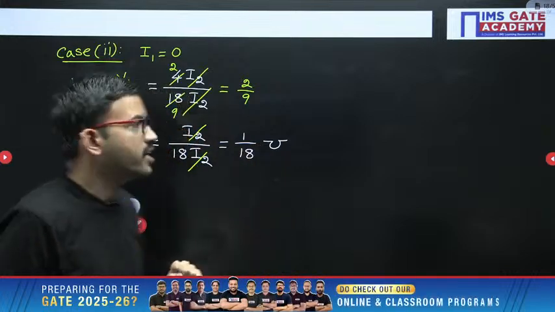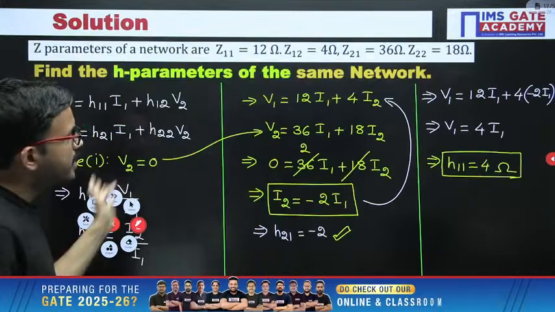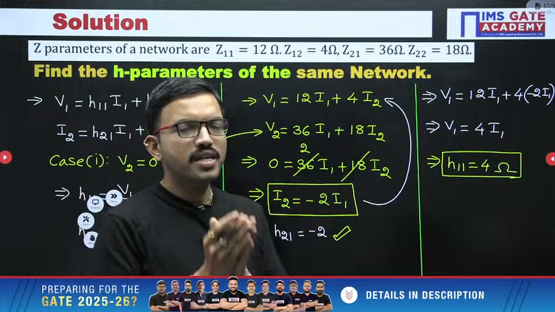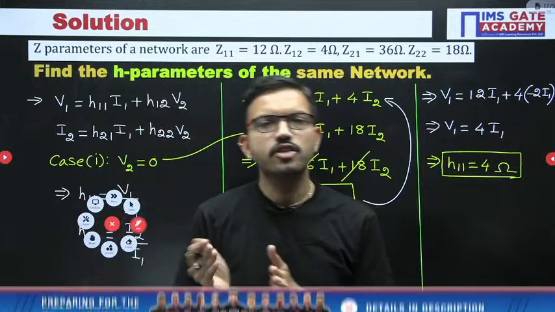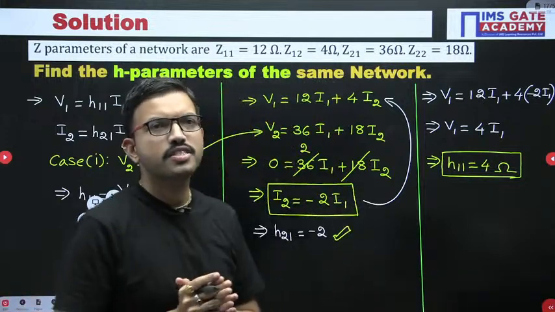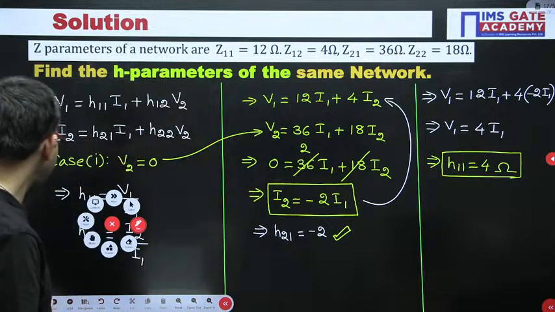That's all. In this way, you can calculate any set of parameters when they are asking for another set of parameters with respect to two-port networks. I hope it is clear for everyone.